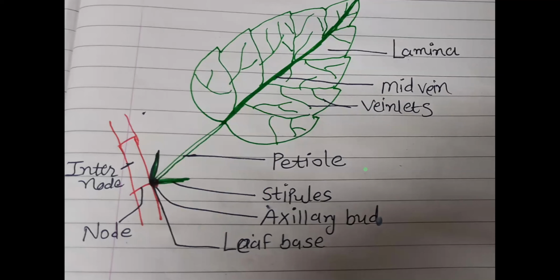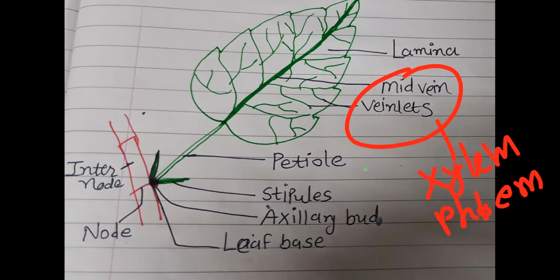Leaf, you know, is a soft structure. So to remain erect, to remain in expanded form towards the sunlight, this rigid structure, mid vein and veinlets, is required. So it helps to open the lamina towards the sunlight. In veins and veinlets, mainly xylem and phloem tissues are present.